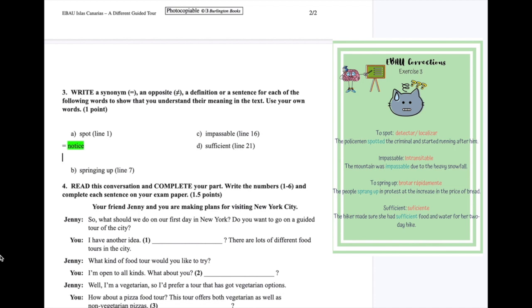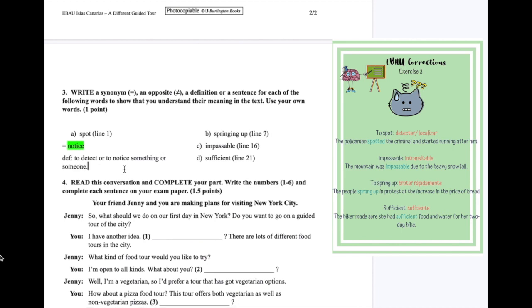Let's do a definition, for example, okay? So a definition of spot. So we now know that it means to be seen, so to detect or to notice something or someone, okay? Again, your definition, you need to write in the infinitive, to detect or to notice something or someone, okay?